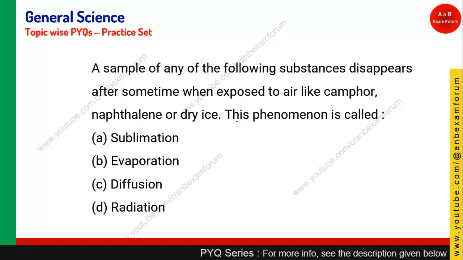When a substance changes from one state to another, there are some terminologies that you should be very thorough with. Here, camphor, naphthalene and dry ice are solid in nature and are converted directly into the gaseous state. This process is called sublimation. So option A, those who have given it, they are right.